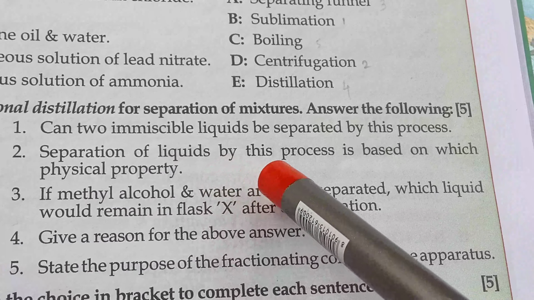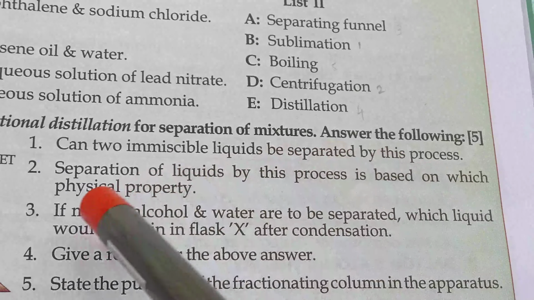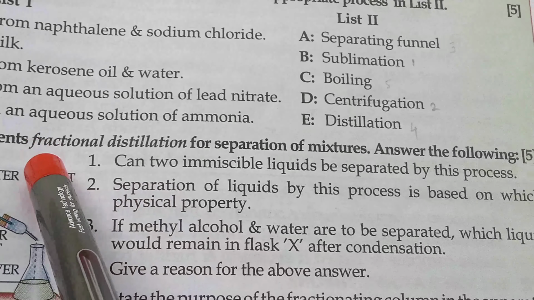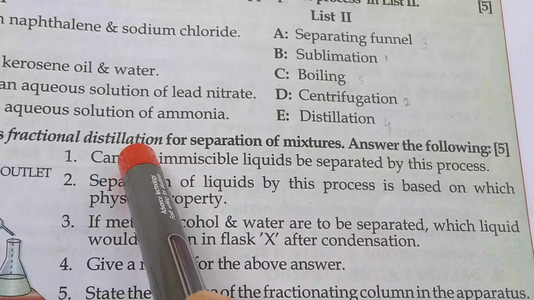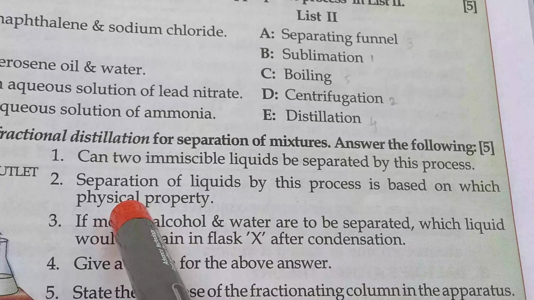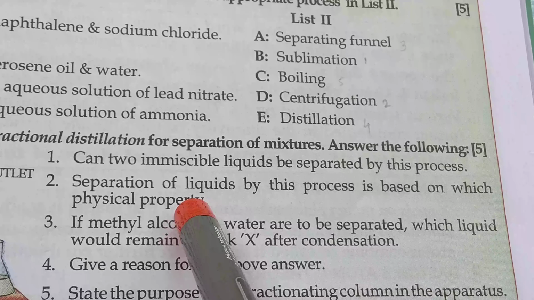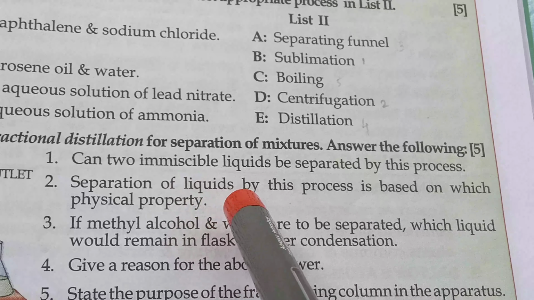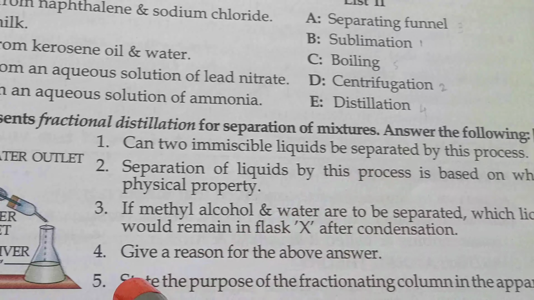Separation of liquids by this process is based on which physical property? Basically, this process is fractional distillation and it depends upon a main point, that between two liquids, one liquid may be lower boiling point and another should be high boiling point.